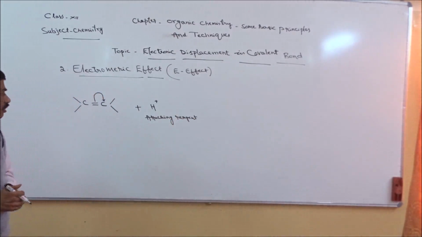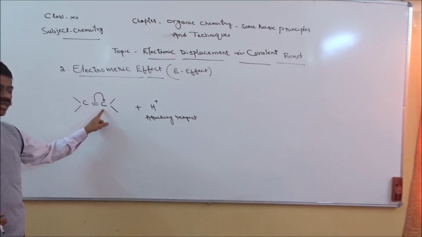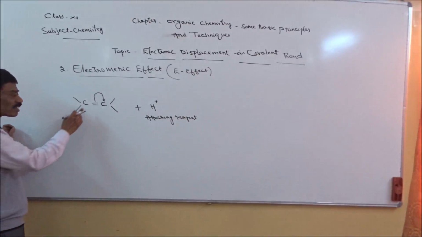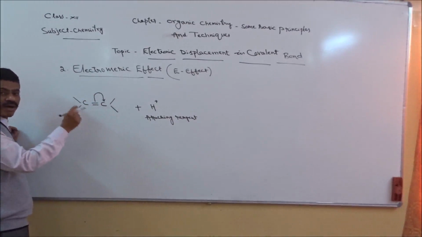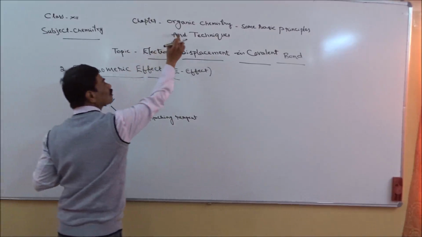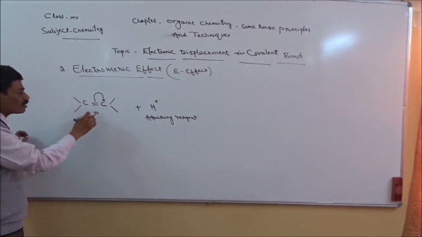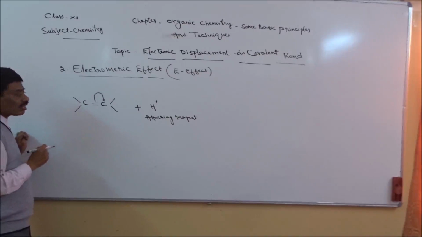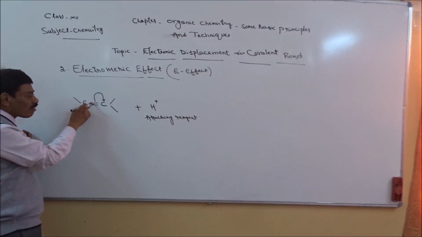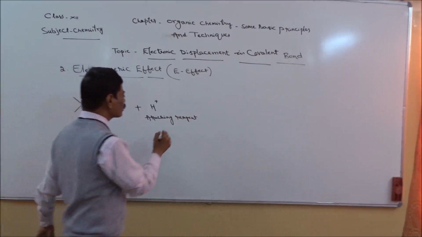This positively charged species can attack this carbon, because whenever displacement of this pi bond, or pi electronic displacement, according to the title, takes place, this carbon will get negative charge for a while, right? And as this pi bond is moving away from this carbon, it will get positive charge. Means it will be like this.